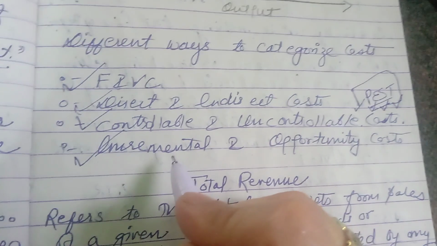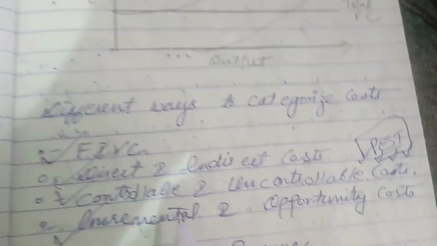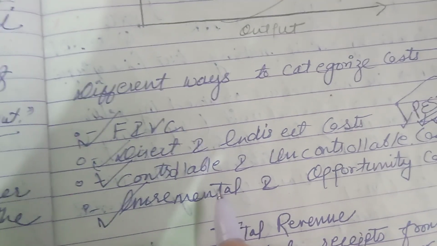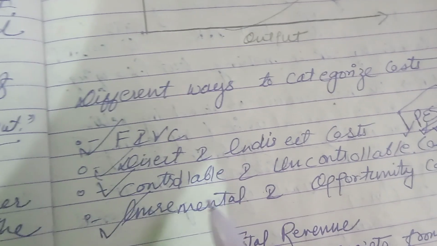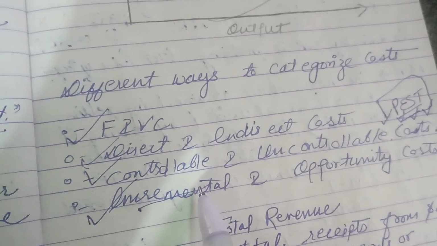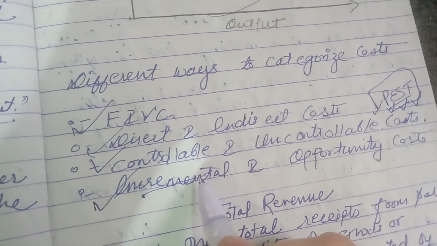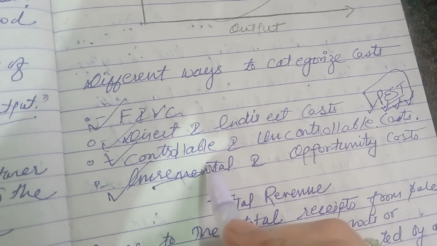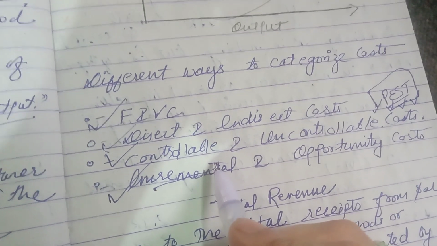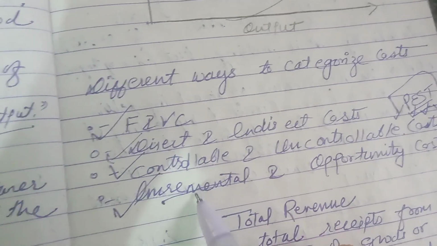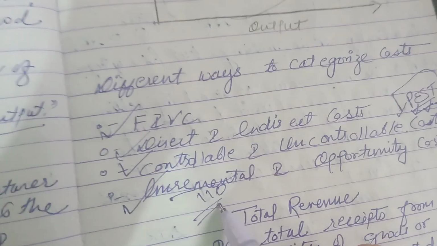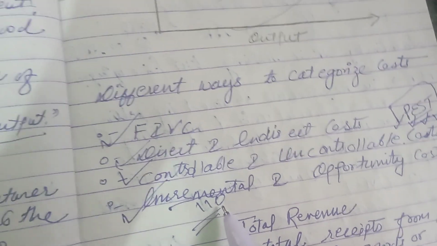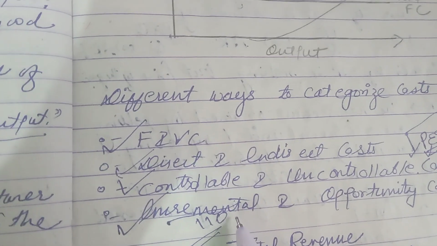Fourth type of costs are known as incremental and opportunity costs. Incremental costs are, students, the extra cost that occurs for additional quantity of units. Suppose we are producing 100 units and we produce 10 extra units, so now the quantity will be 100 plus 10 equals 110 units. That means we are adding extra units, and definitely the cost will increase for these 10 extra units.